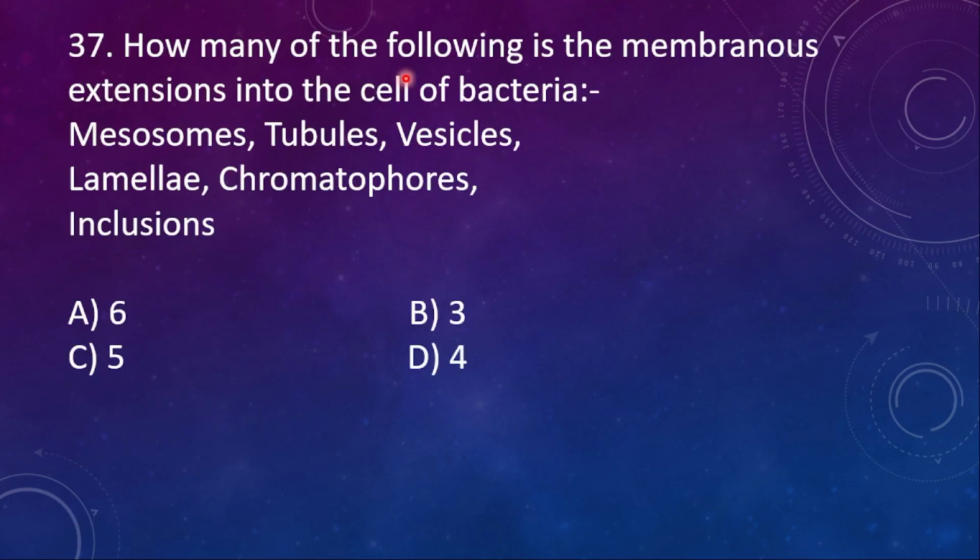37th question. How many of the following is the membranous extension into the cell of bacteria? First one, mesosome, yes. Tubules, yes. Vesicles, yes. Lamellae, yes. Chromatophore, no. Inclusions, yes. So here the right option is option C, 5. Other than the chromatophore, the other 5 are infoldings. Not only infoldings, they are the membranous extensions of the bacteria, I can say.